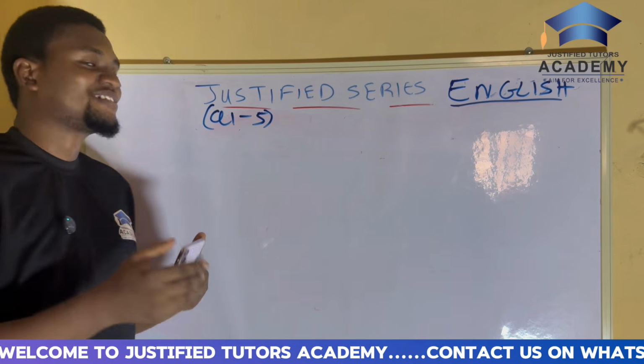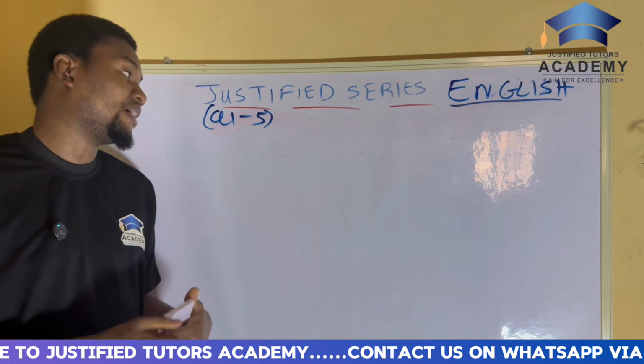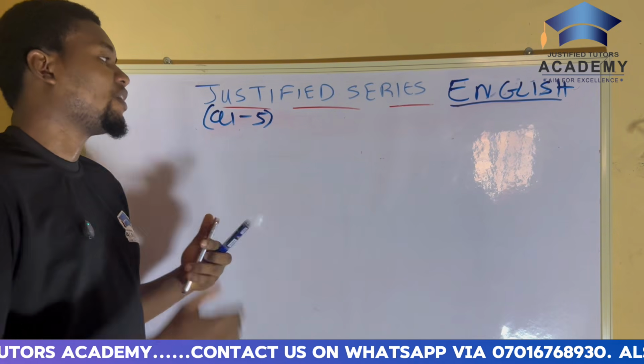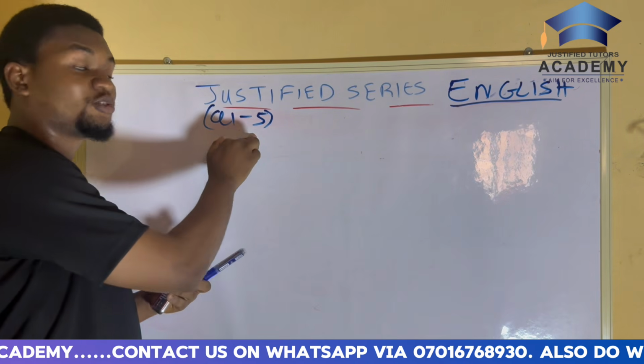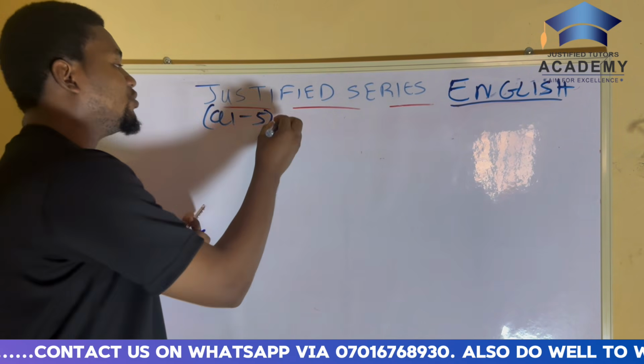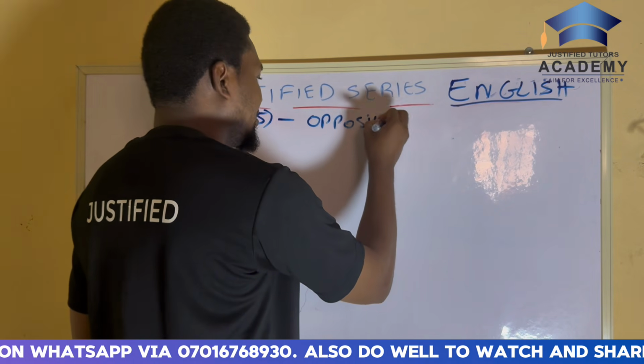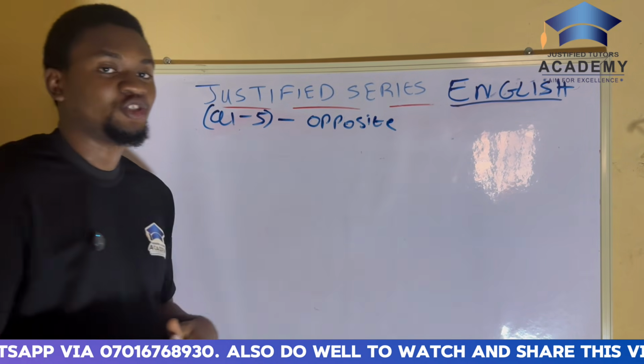All right, so now let's move straight to question number 1. The way I arranged it, questions 1 to 5, we are going to be dealing with opposites in meaning. We'll take 5 questions per session.